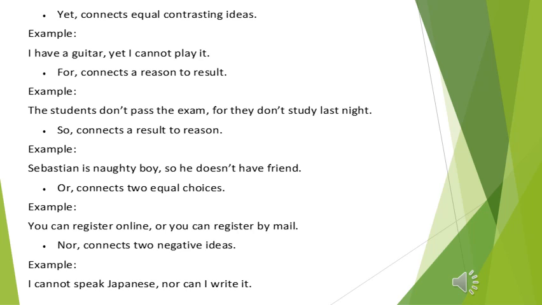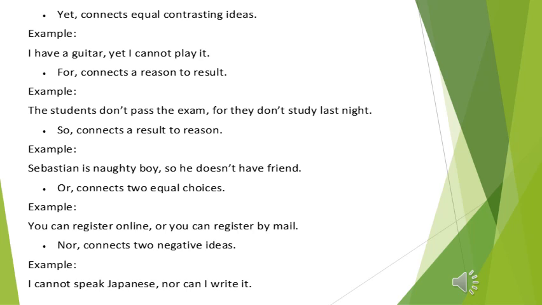Let's move to the next coordinate conjunction, for, which is used to connect a reason to a result. Example, the students didn't pass the exam, comma, for they didn't study last night. You see here the compound sentence, two independent clauses joined together by using the coordinate conjunction for, and before for we use a comma. For is preceded by a comma to show a reason here.